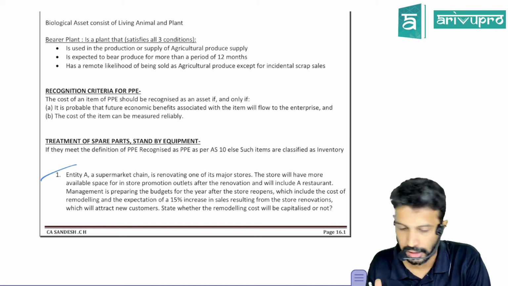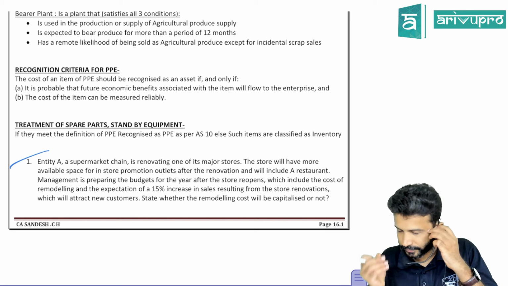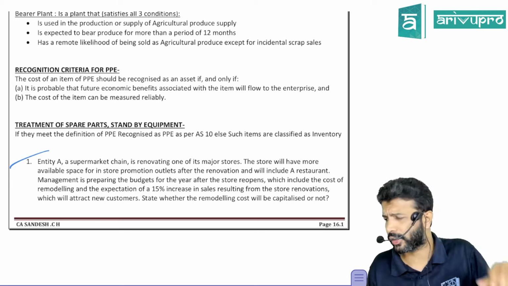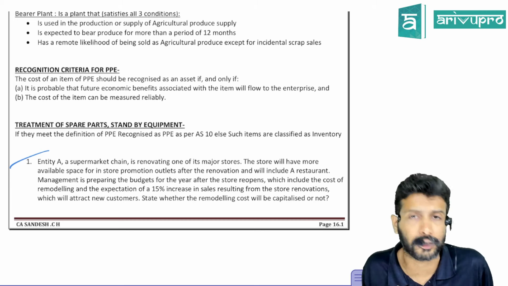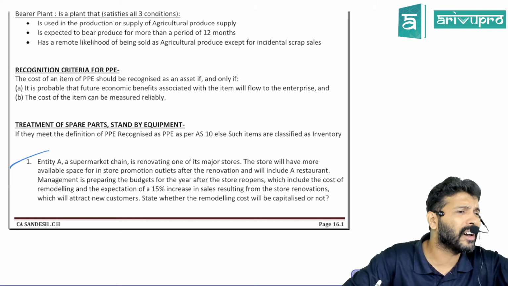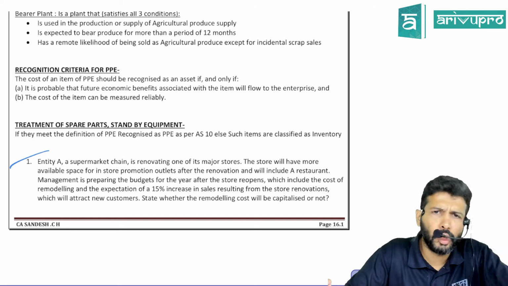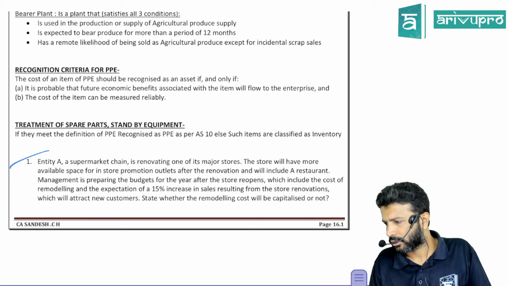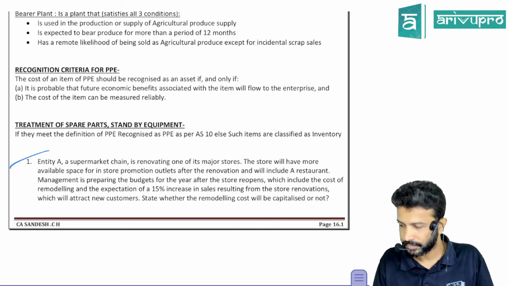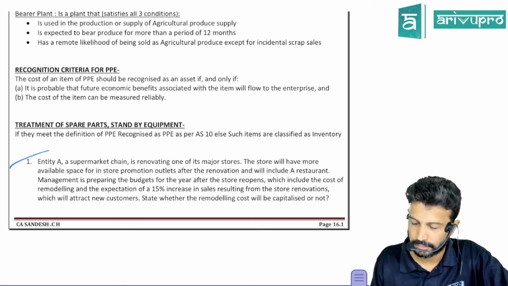Bearer plant cost may be a little bit of a problem. Correct. If you're not able to identify cost, you cannot say. The question is, sir, how do you identify the bearer plant cost? Normally with all these trees, you just need to plant a seed and automatically it will grow. If there is no cost, you cannot show it. If you can't ascertain the cost, you cannot show it. If you are able to ascertain it, show it. That's what the standard says.